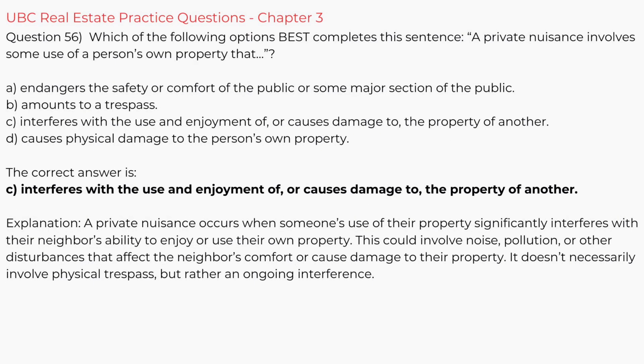Question 56. Which of the following options best completes this sentence? A private nuisance involves some use of a person's own property that A. endangers the safety or comfort of the public or some major section of the public.